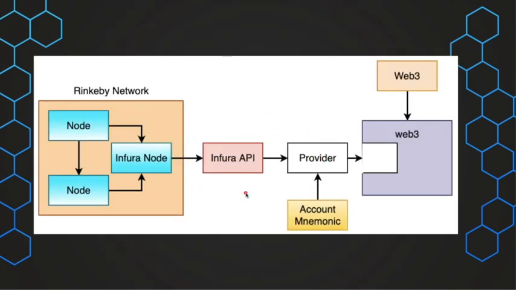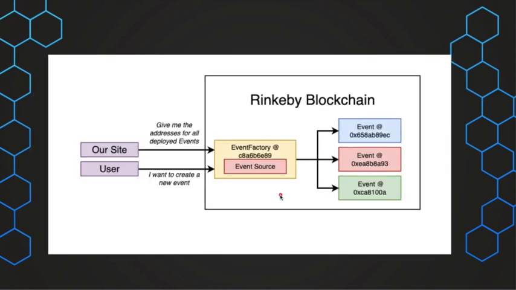Now this shows the role of Infura. So Infura creates a synchronized node in the Rinkeby network, and using the Infura API, we can connect to MetaMask, which is in turn connected to the Web3 instance which is created in our project. And MetaMask takes in the account mnemonic, which will be shown by Hardik in the demo. Then this is our Rinkeby blockchain.